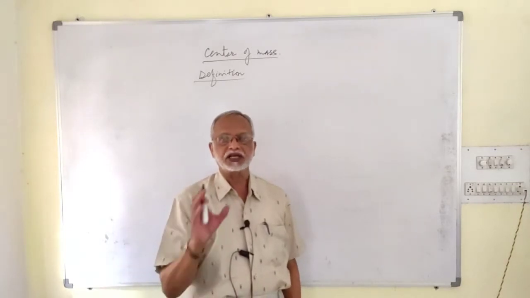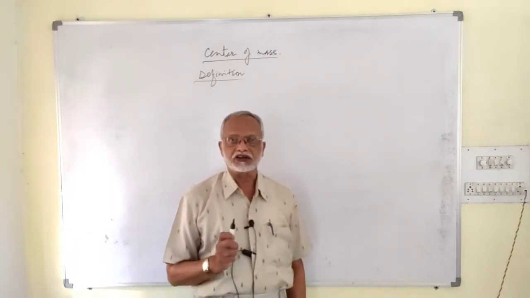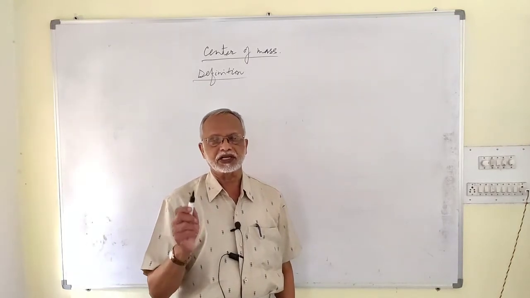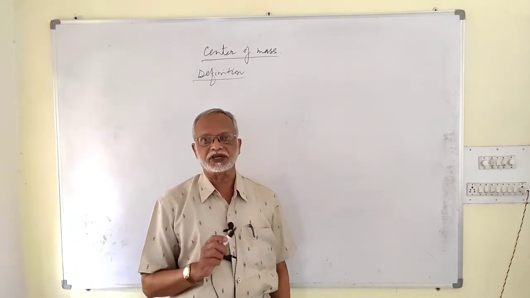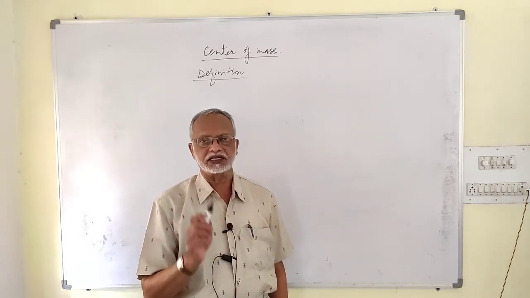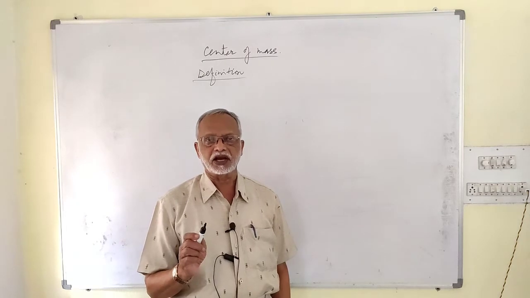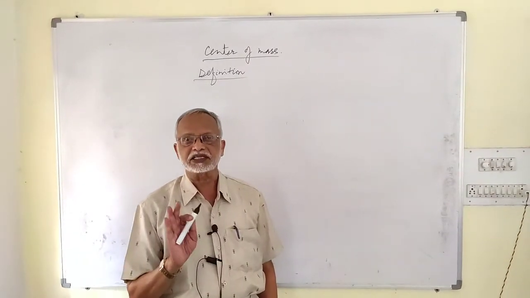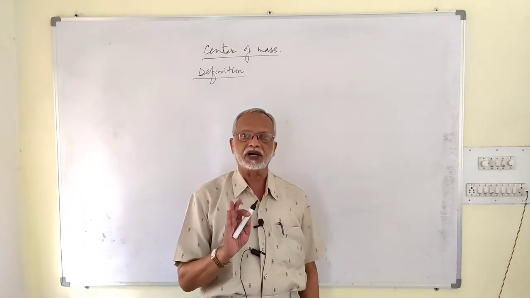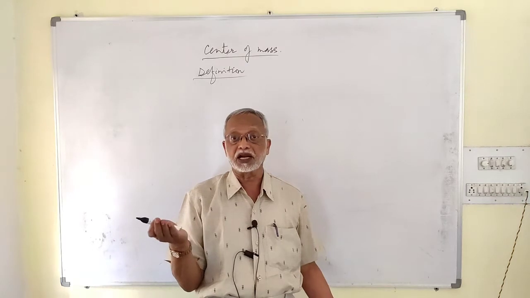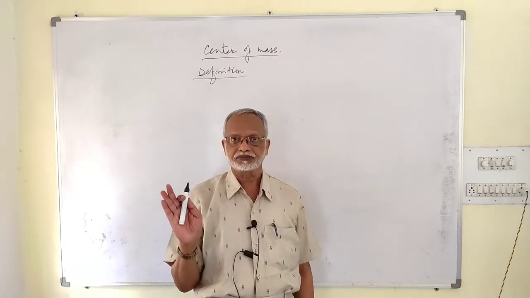For example, if you take a solid sphere, the center of mass will be at its geometric center. If you take a hollow sphere, here also the center of mass is at its geometric center. In the case of a solid sphere, matter is present at the center, but in the case of a hollow sphere, matter is not present at the center. So from this it is clear that at the center of mass, mass is supposed to be present, may or may not be present in reality.